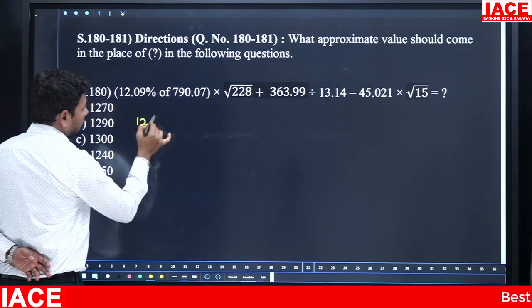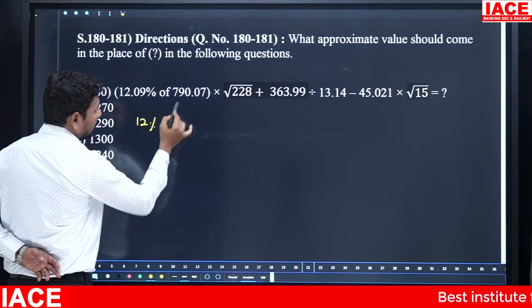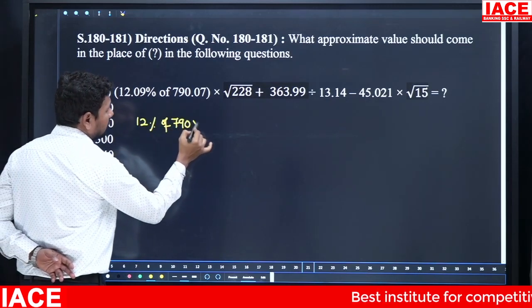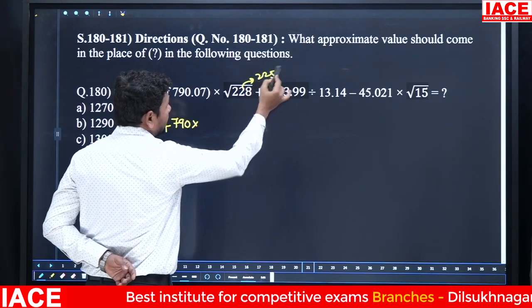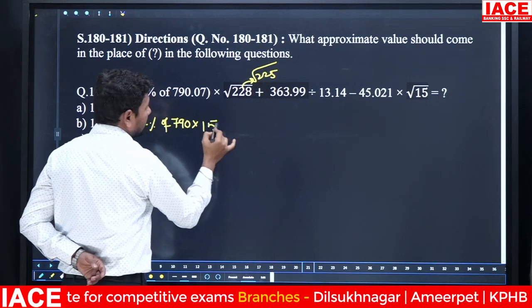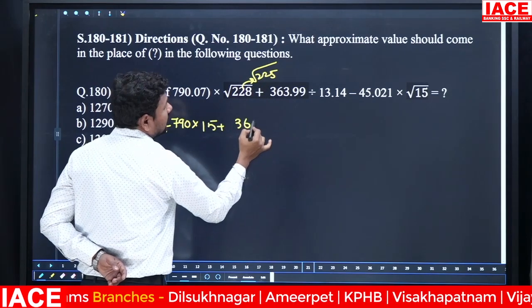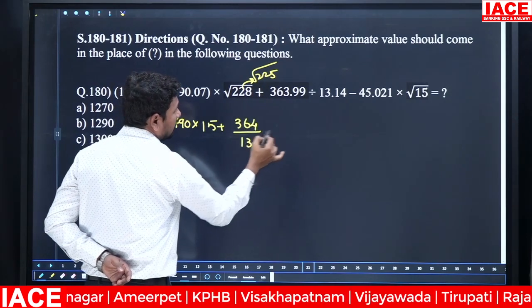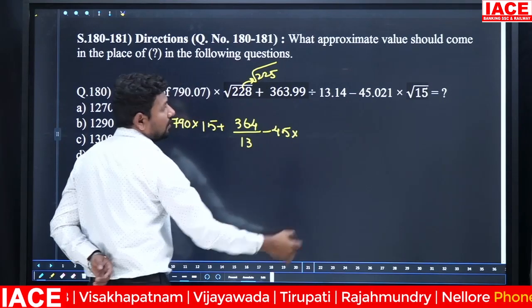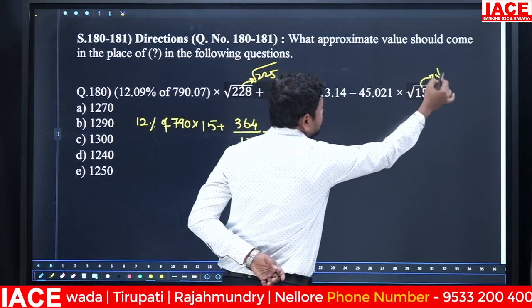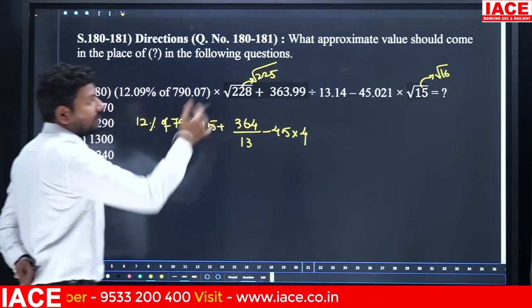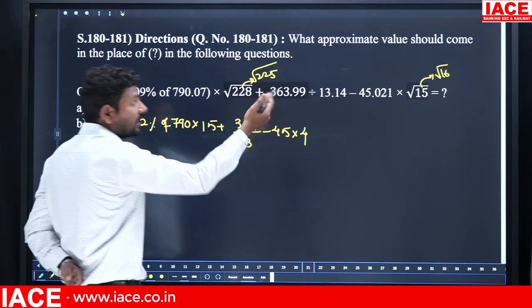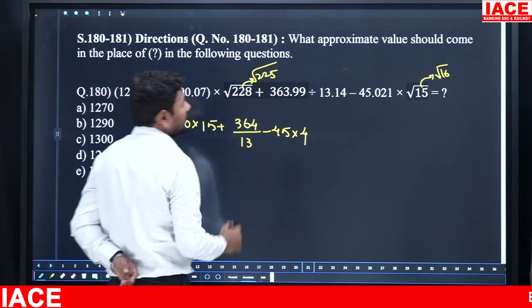12.09 percentage we can write 12 percentage of 790, we can write 790 into 228. It is nearly we can write 225. Root of 225 value is 15 plus 364 divided by 13 minus 45 into root of 15, you can write root of 16. Because root of 15 we are unable to solve, then we require the decimal, we get the decimals, then make it the perfect value, root of 16.